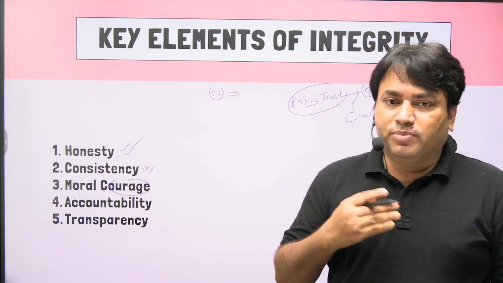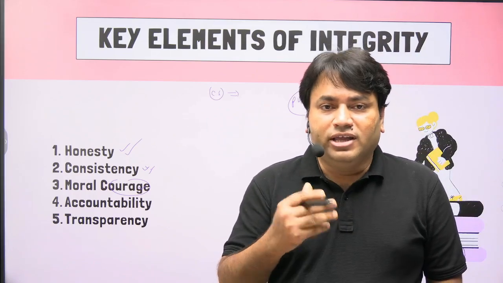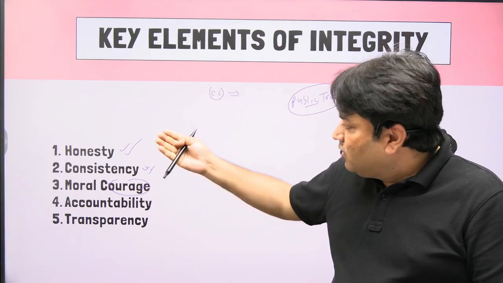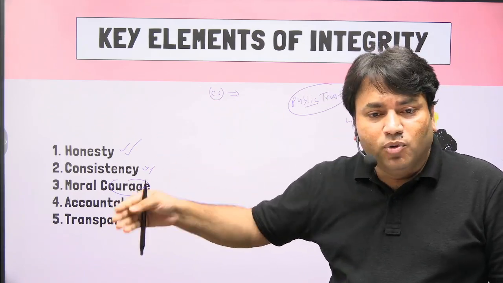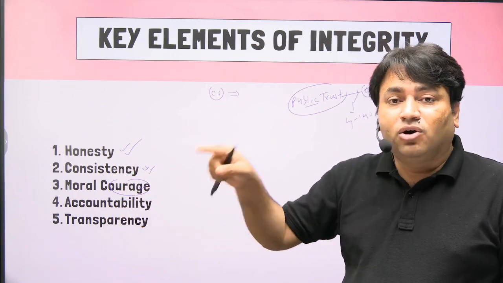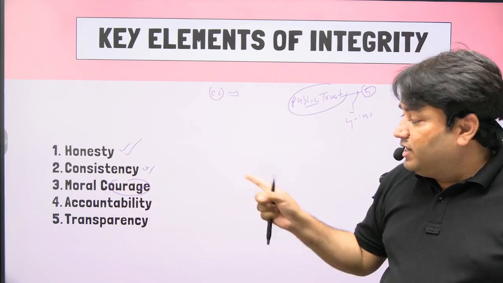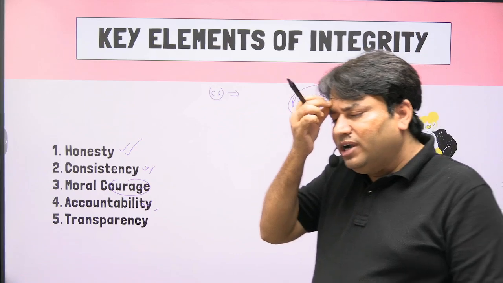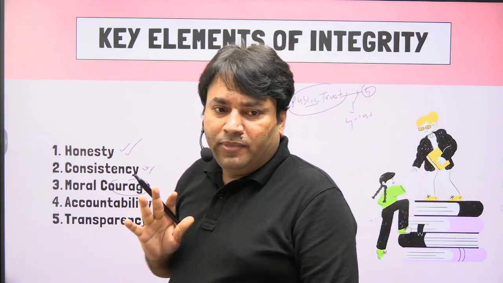It means the person having this quality, integrity, must have honesty, consistency, moral courage, and he or she must have the next quality that is called accountability. And accountability means taking responsibility for your actions.